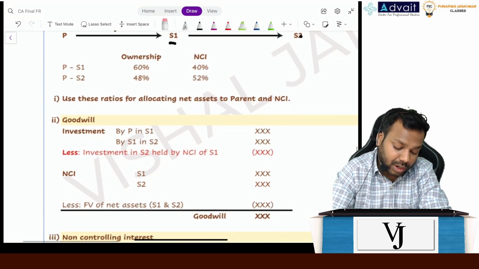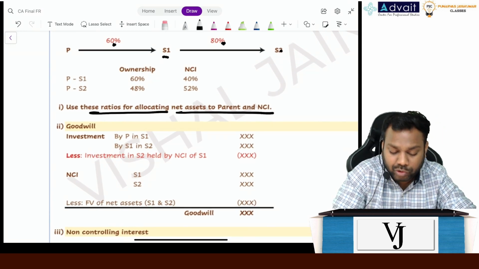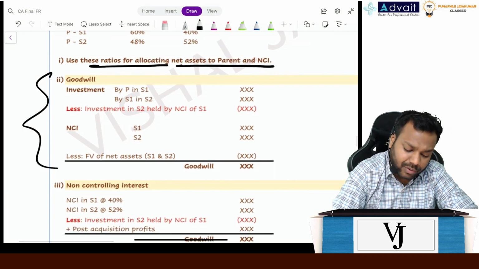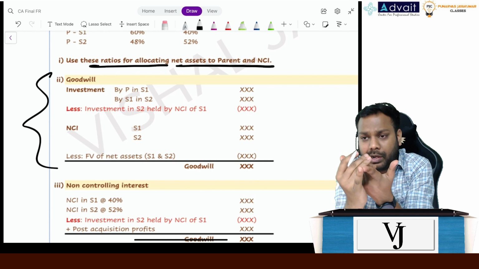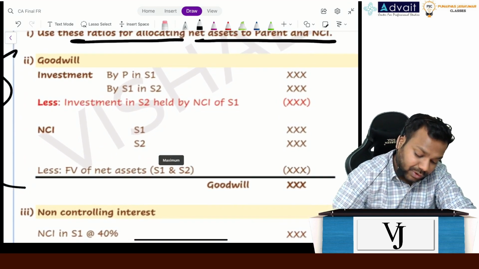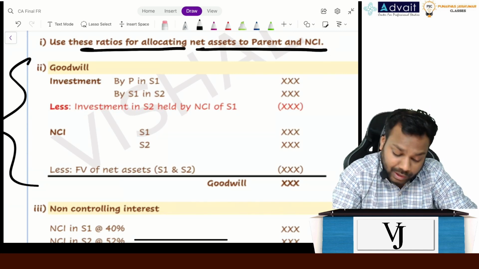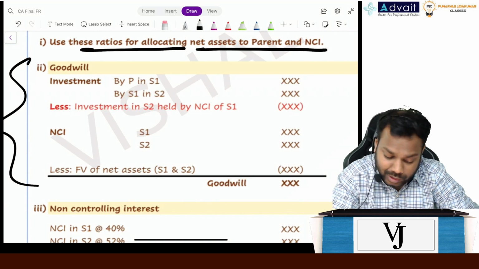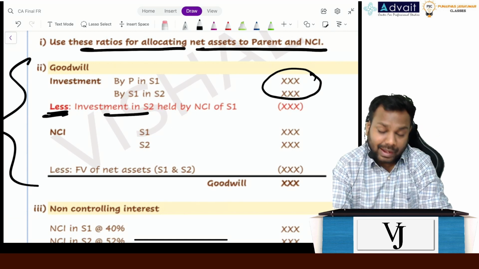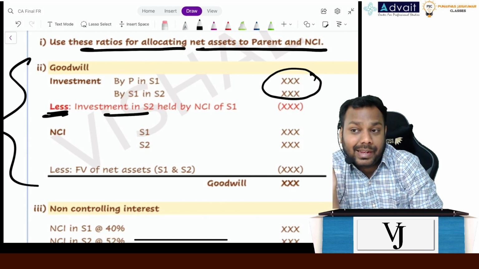Okay. Now, what you have to do here? We have to use these ratios for allocating the net assets to parent and NCI. When we are calculating goodwill, how do we calculate goodwill? Investment plus NCI minus net assets, right? That's what we are doing. Investment. Now there are two investments. One by P in S1, another by S1 in S2, right? So there are two investments added. Now we will remove investment in S2 done by S1, which is held by NCI.